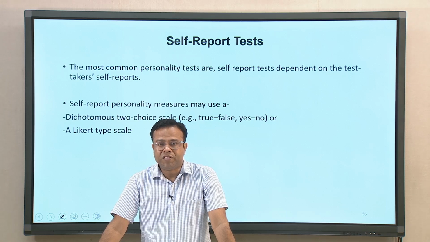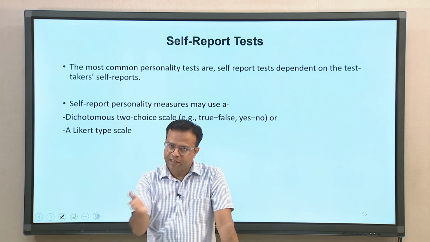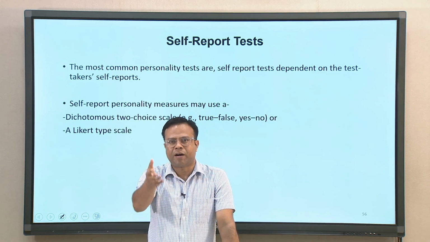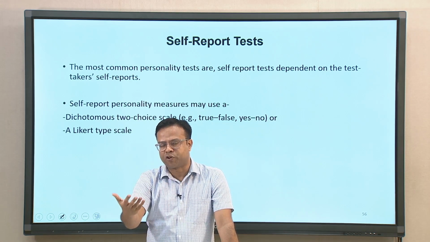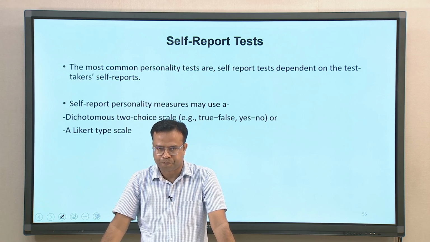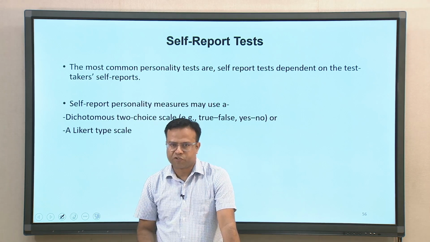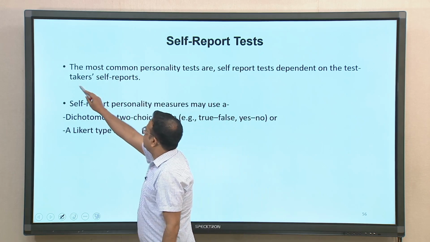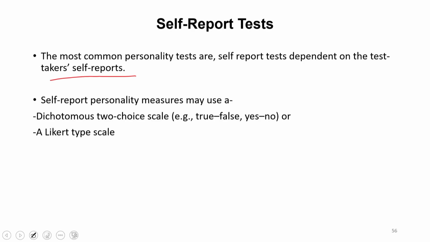As we have seen in the research report or the data, almost 100% of personality psychologists use this kind of test. It is one of the most common personality tests, and it depends on test taker self reports. The participants are asked certain questions about themselves and they report about themselves. So, it is self reported information by the person himself or herself.